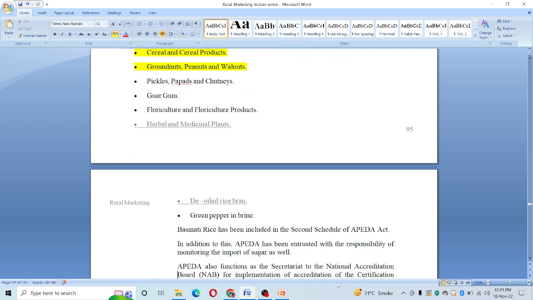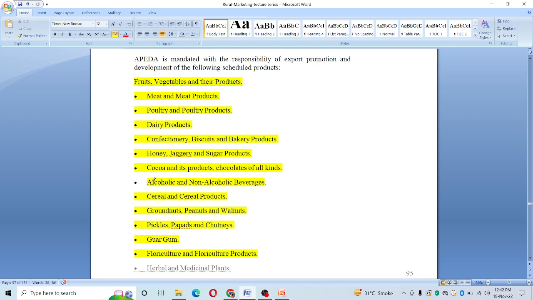Next we have pickle and papads and chutneys, guar gum, floriculture and floricultural products, herbal and medicinal plants, de-oiled rice bran, green pepper and grain. So this way the first schedule, it contains all such things which fall in the category of scheduled products.